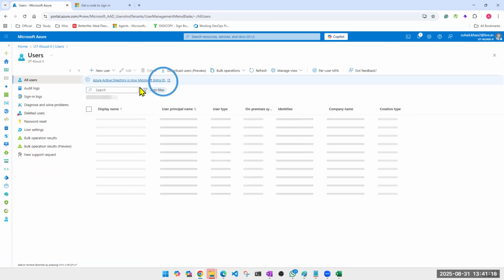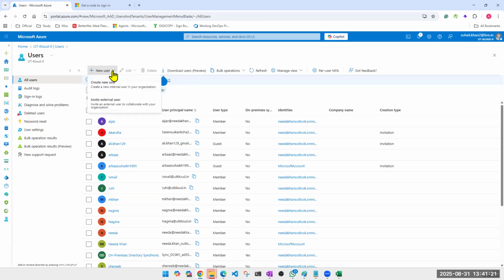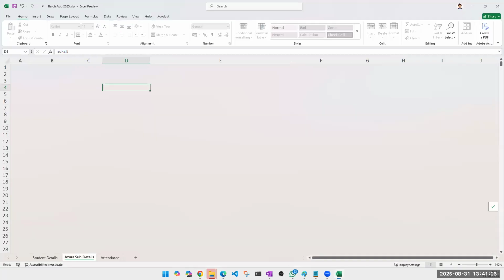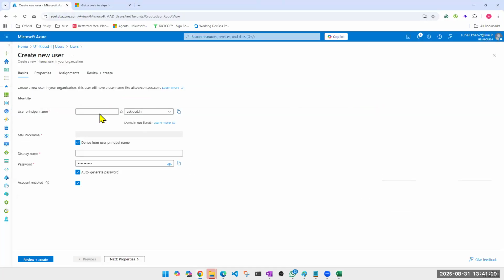That's okay. So create user, click on new user, create new user. Right? Why are we getting this? Because we have added this domain. This is my user ID. I will copy it here. User name, I'll have to give a display name also. That's a mandatory field. Normally, whatever is your username, that is your display name. That is normally. Every company have their own policy. Maybe some company will have that they need first name and last name.